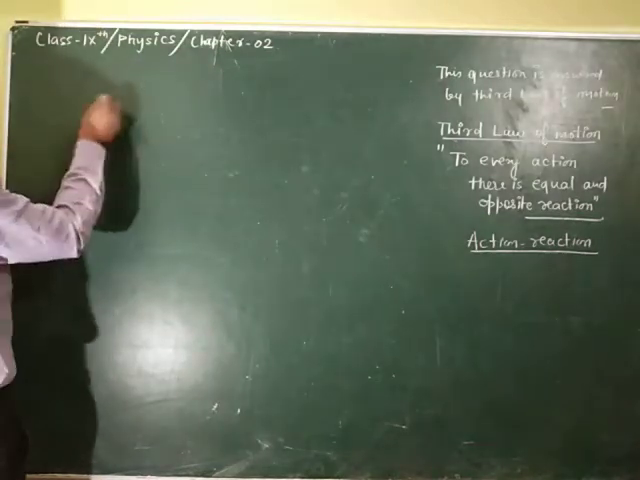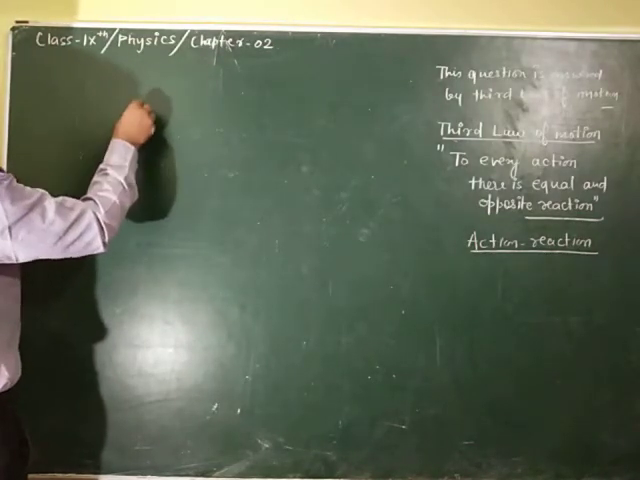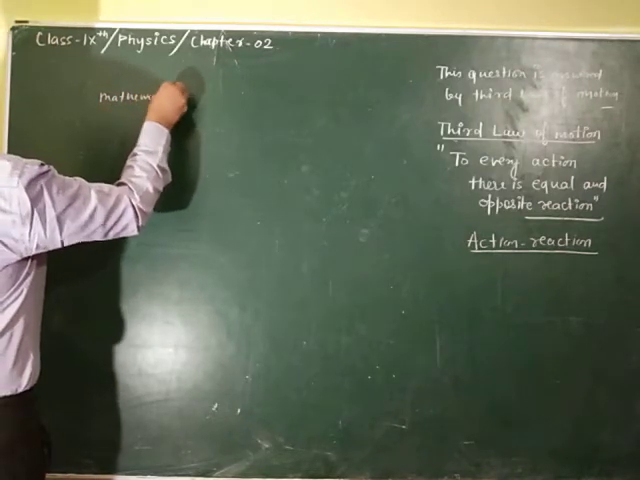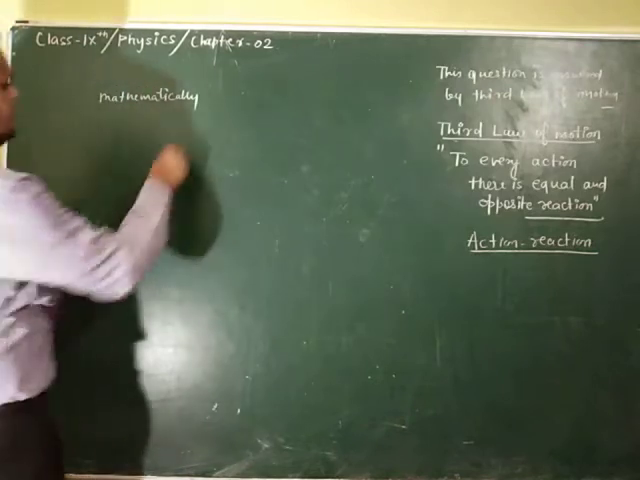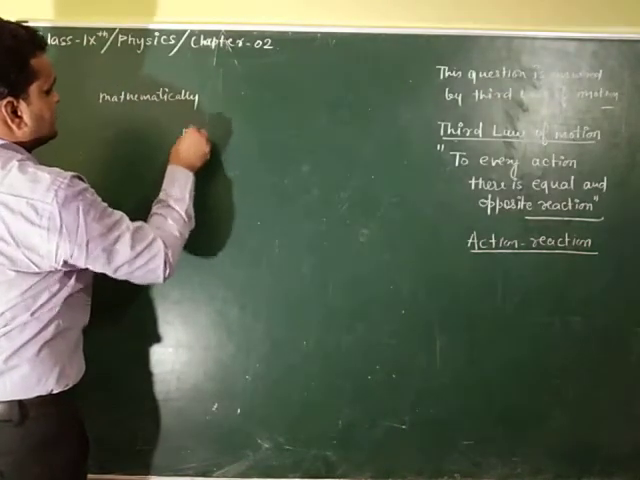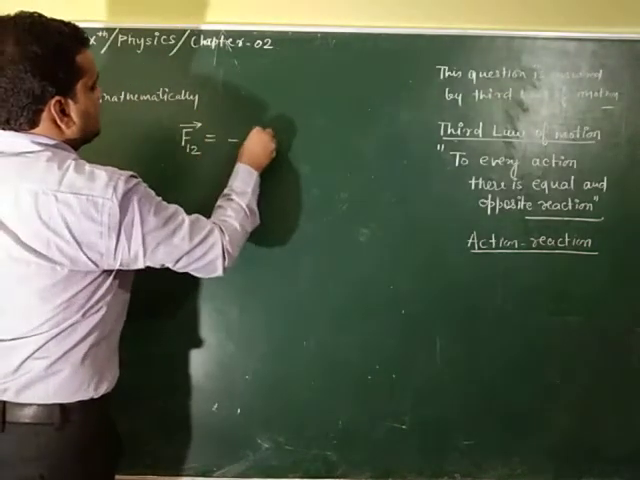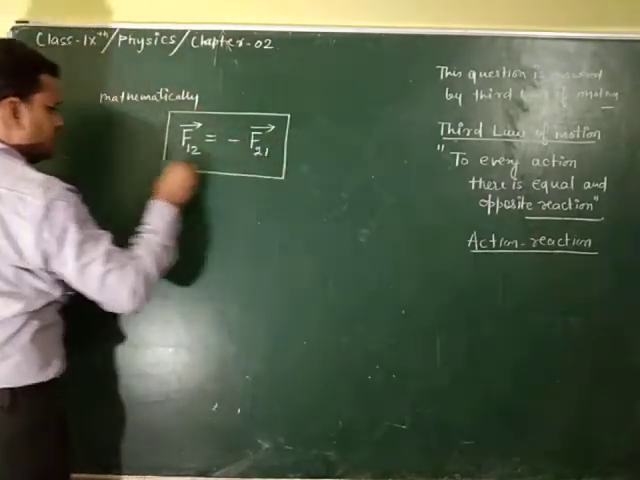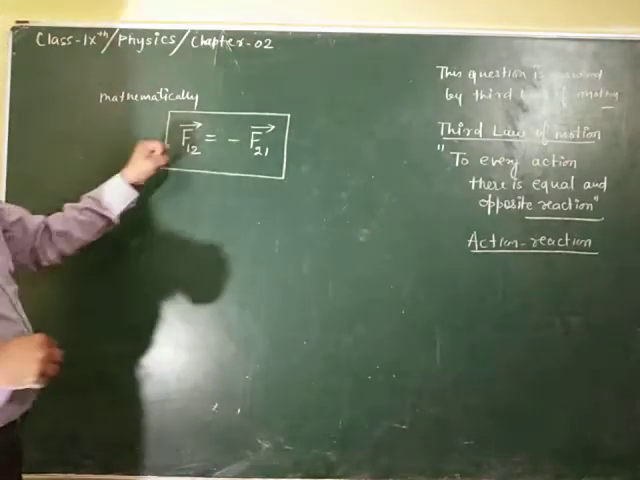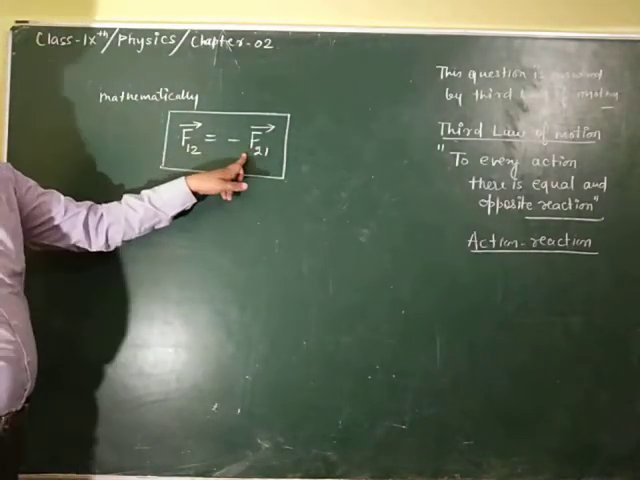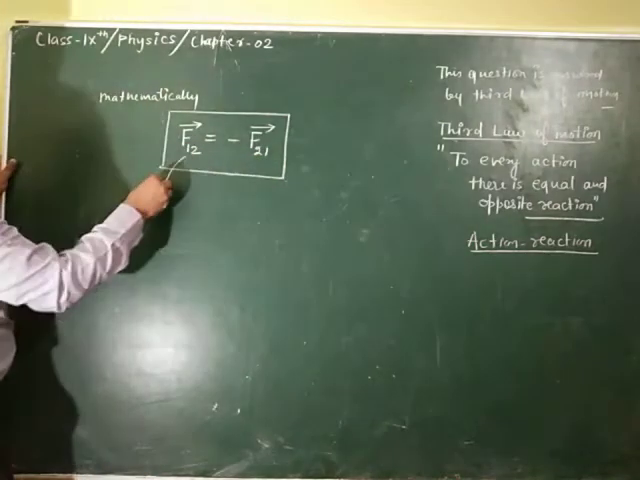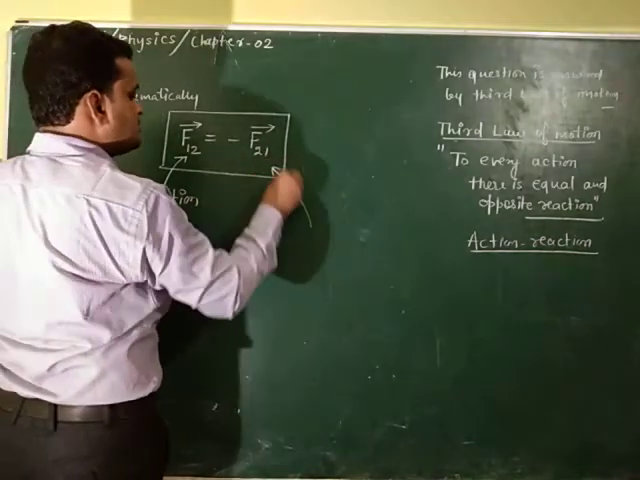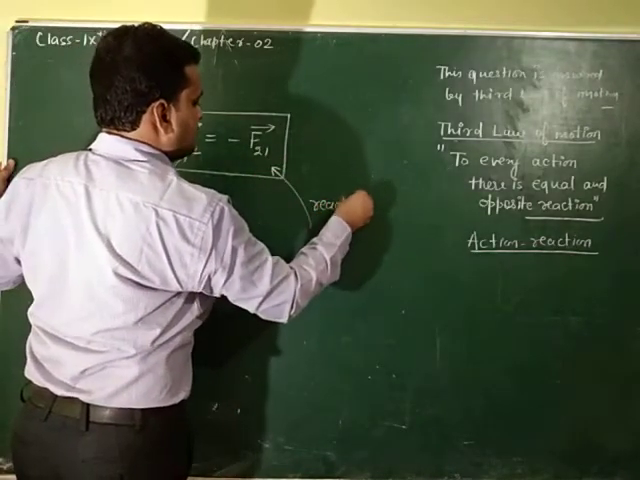Mathematical analysis of the third law. Suppose a body exerts a force. Mathematically, the third law can be written like this: F12 equals minus F21. This is F12 and this is F21. This is called action and this is called reaction.